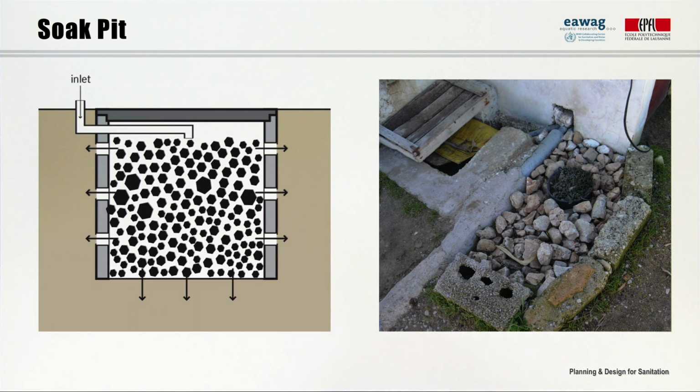Primary treatment of the wastewater is required, in both cases, in order to prevent clogging. As the effluent percolates through the filter material and the surrounding soil, small particles are filtered out by the soil matrix, and organics are digested by microorganisms. This relatively simple technology is best suited for soils with good absorptive properties.